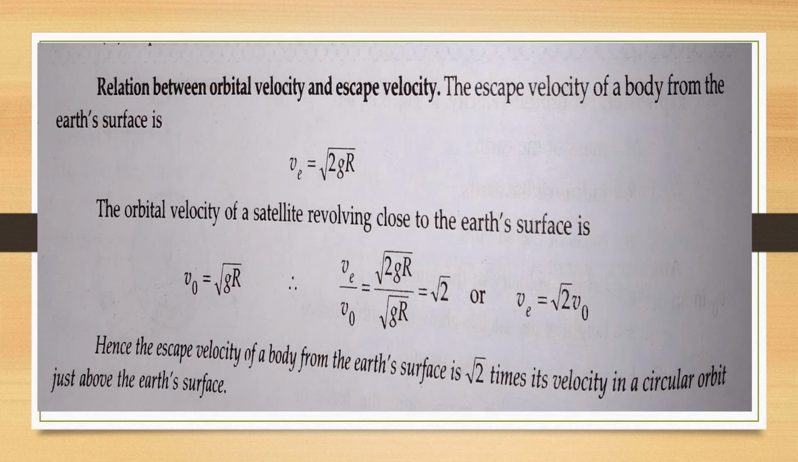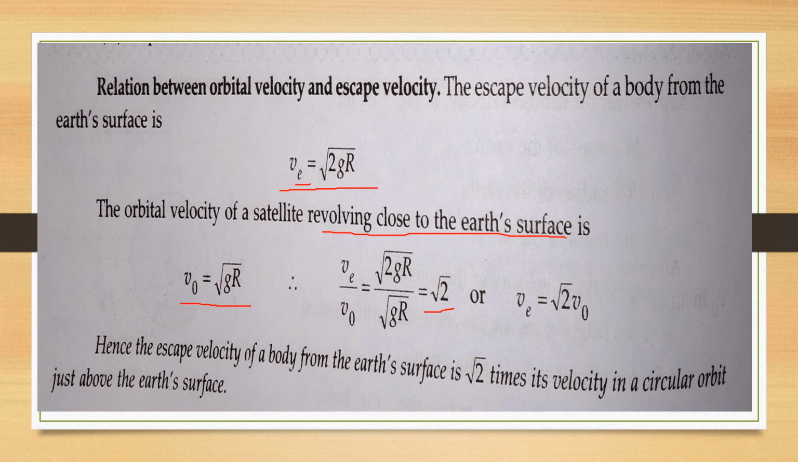Next topic is a relation between orbital velocity and escape velocity. We know that the escape velocity of a body from the Earth is given by the relation V_E is equal to under root of 2gR. Here the subscript E signifies escape velocity, and the orbital velocity of the satellite revolving close to the Earth's surface is given by V_0 is equal to under root of gR. Divide both the terms, and after this we get the answer, that is equal to under root 2.